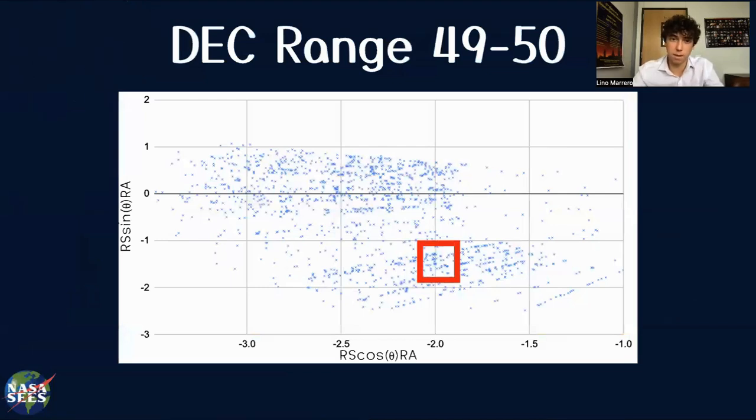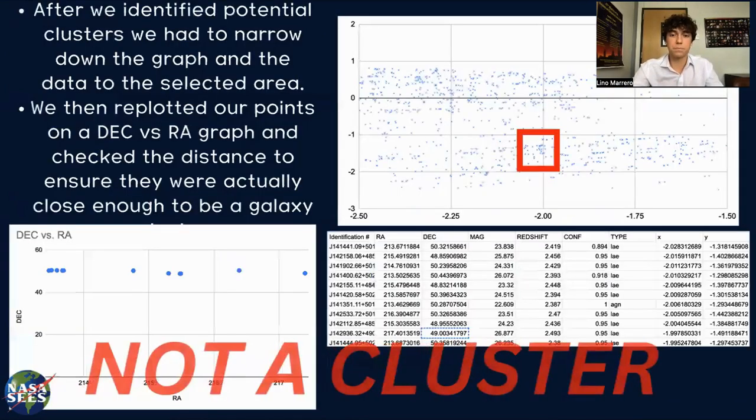So right here, we have one example of declination range 49 to 50. And in the red box, you can kind of see some concentrated clumping of galaxies. So we decided to check it out.